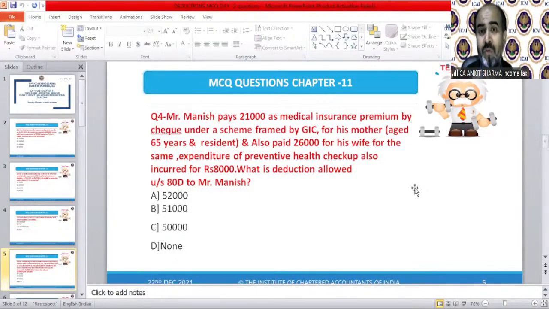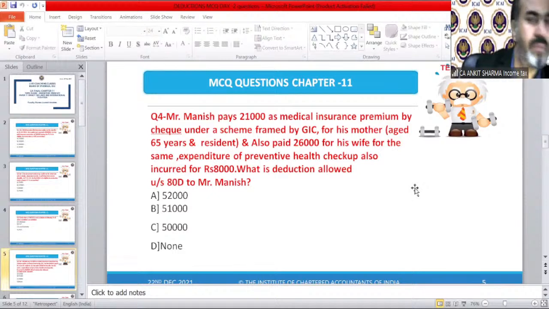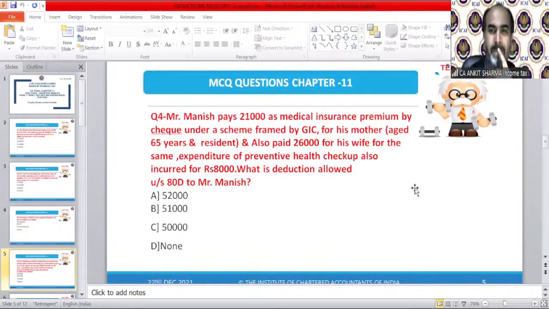Question number 4. What will be the correct answer?